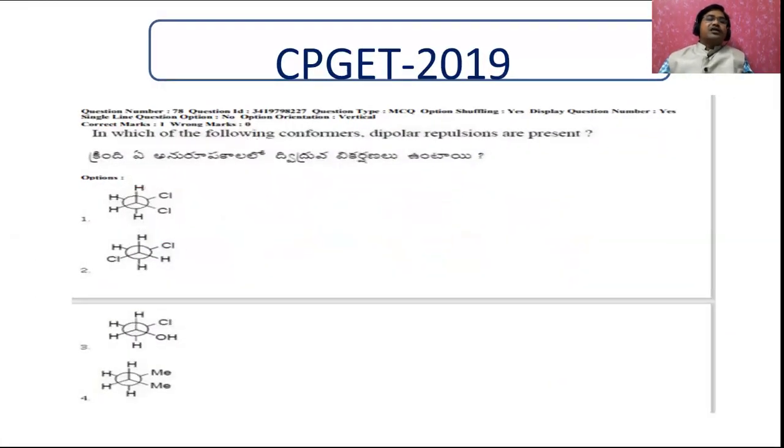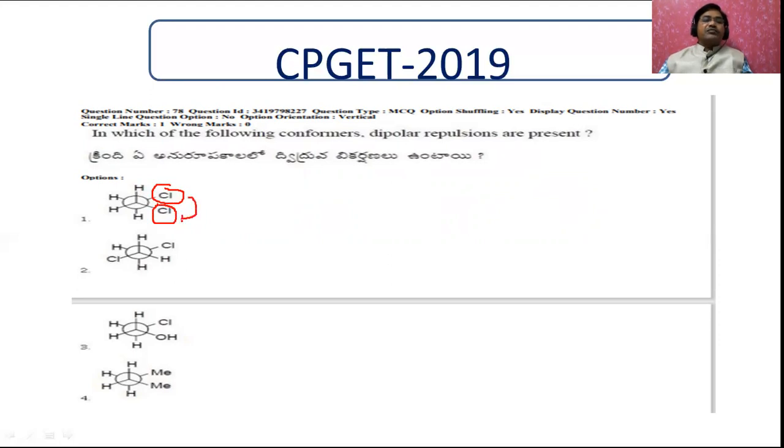Now let us see in which of the following conformers dipolar repulsions are present. Dipolar repulsions are seen here: there are two chlorines, and they are adjacent to each other. That is why this is a bulky group, having 7, that is, 6 over 3 pairs of electrons.